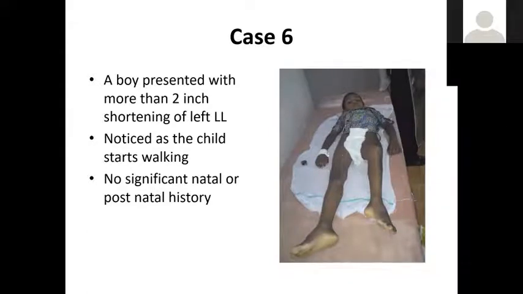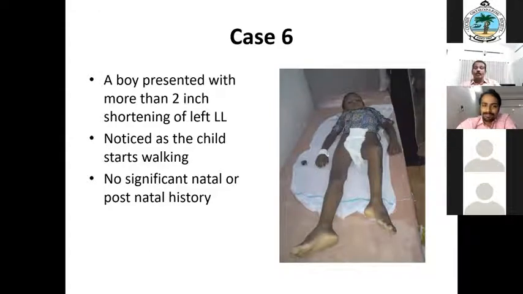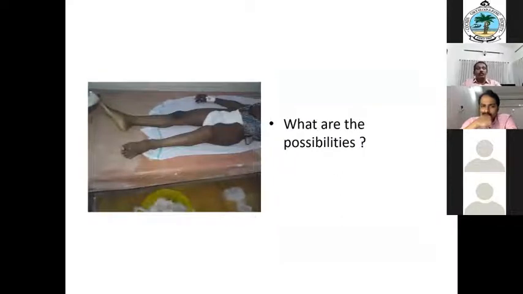Sir, is that proximal femoral deficiency? Proximal femoral focal deficiency, isn't it? Yes, sir. Okay, why do you say that? The femur is shortened. There is a gross shortening of the femur. More than 2-inch shortening is there. So there is a possibility. So again, this is the lateral view from the side.